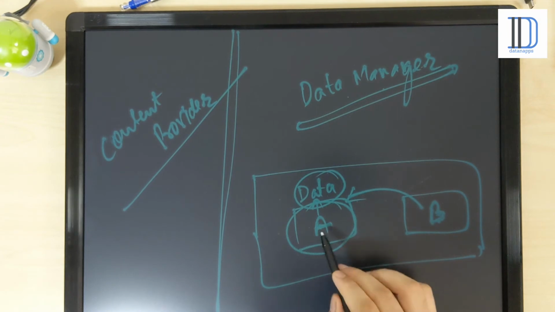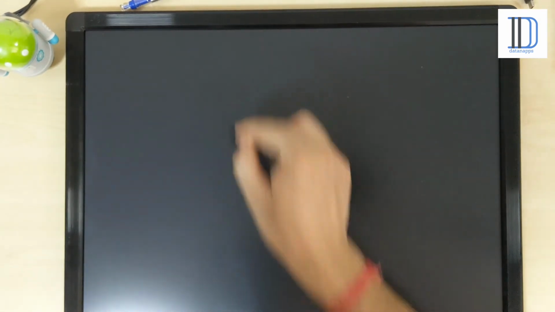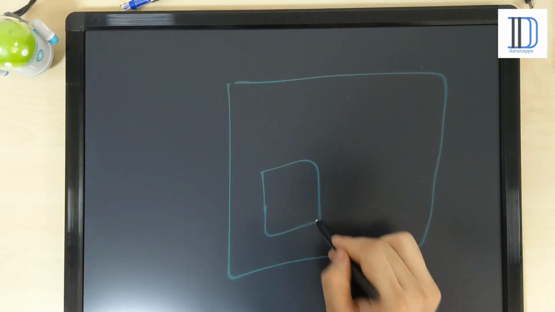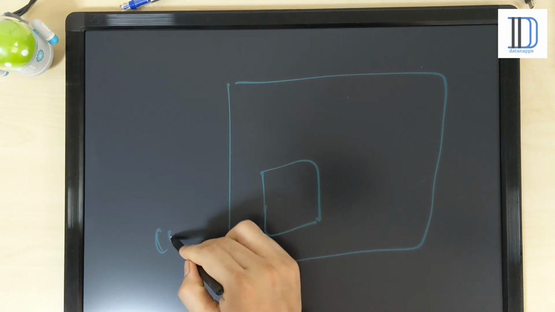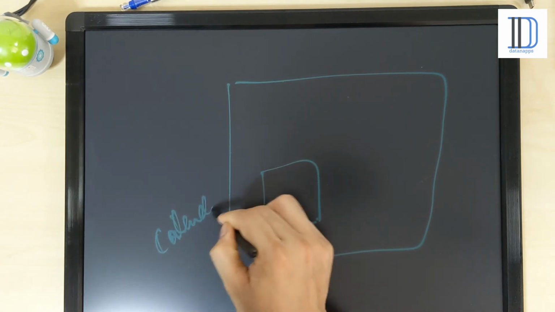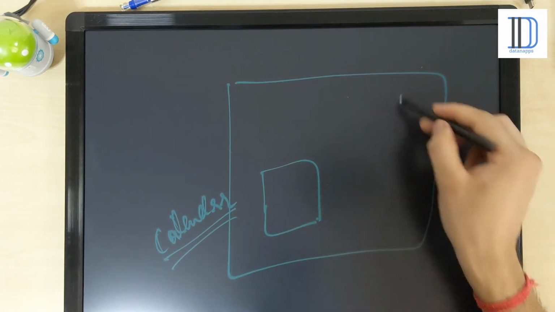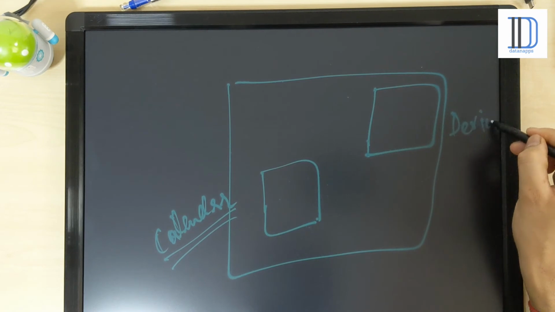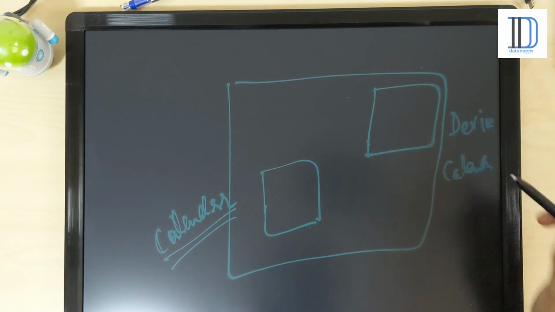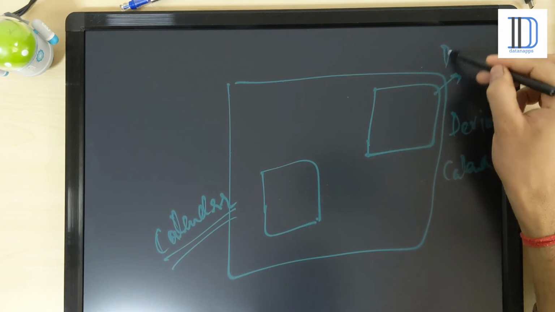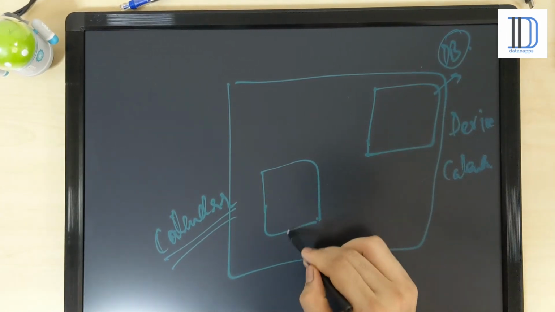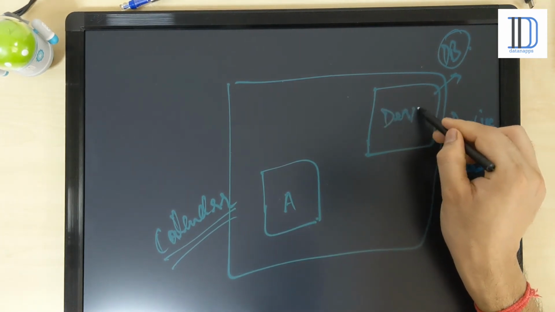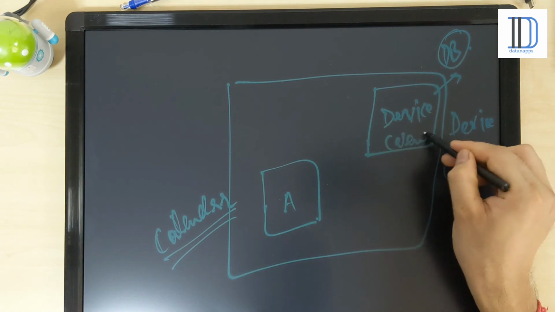For example, if you are going to develop an application related to the calendar, and you want to read the device calendar, the device calendar is your database, and this is your own application A, and this is the device calendar.